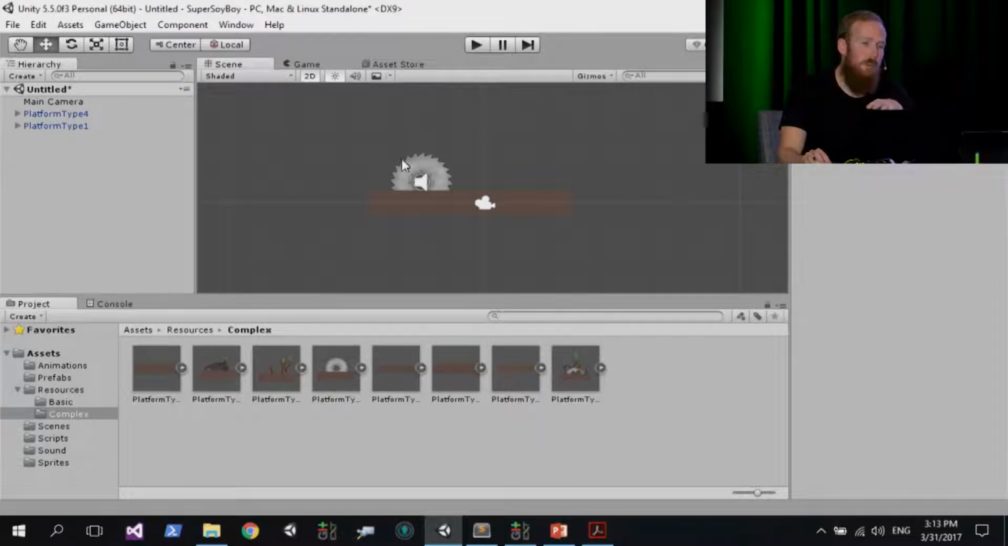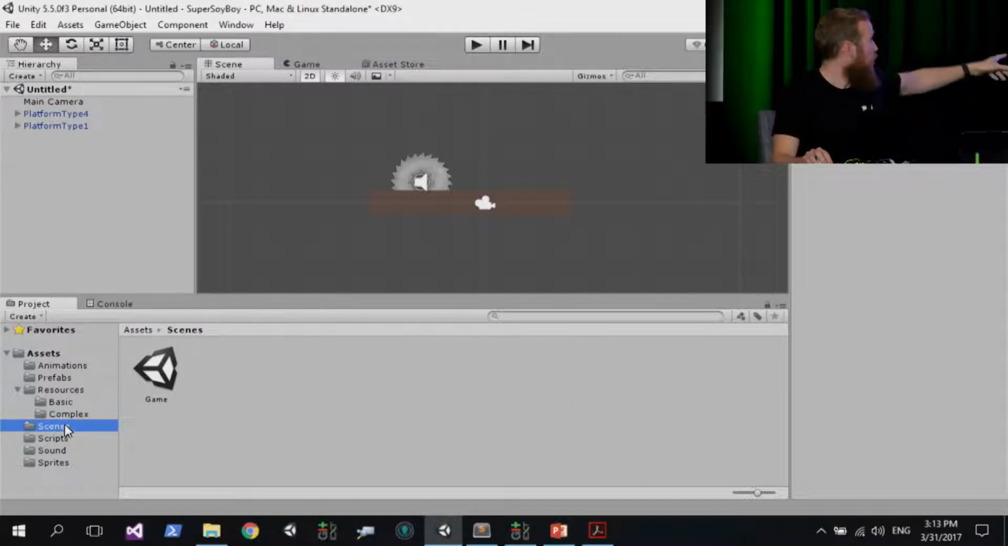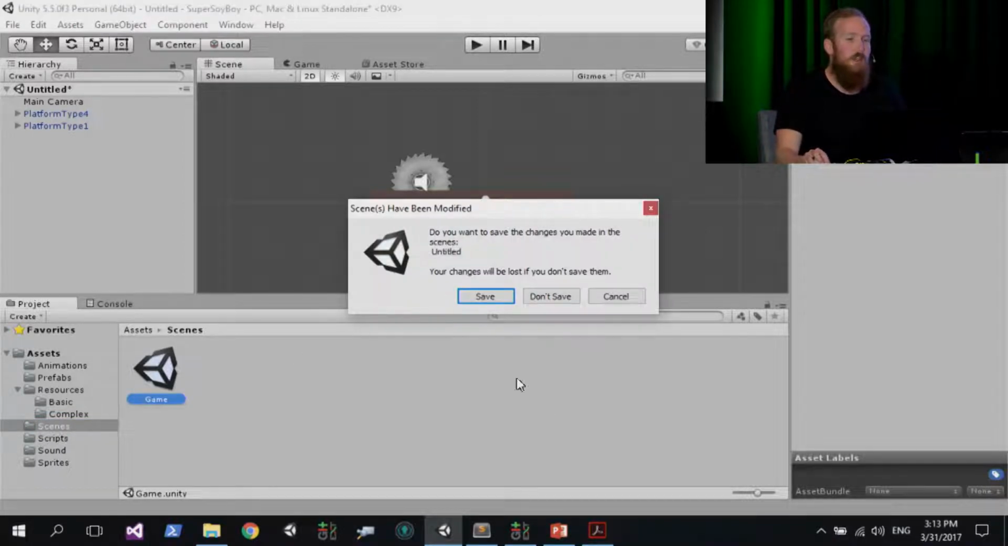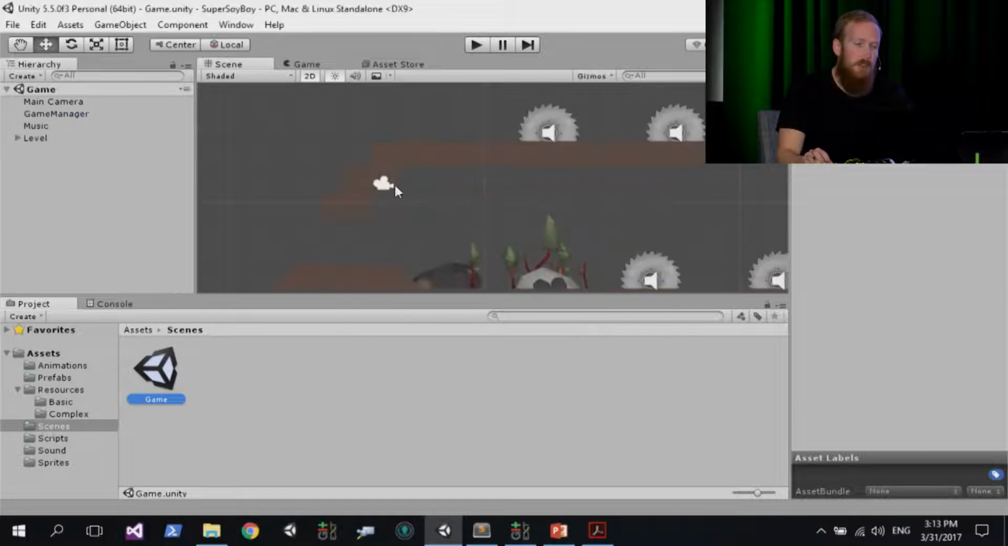And what we're going to do at this point is open up the included game scene in the project. So to do that, in your project window at the bottom here, select scenes, and we're going to go to game and just double click on that. And just choose don't save when it asks you to save changes. And that's going to open up the game scene.